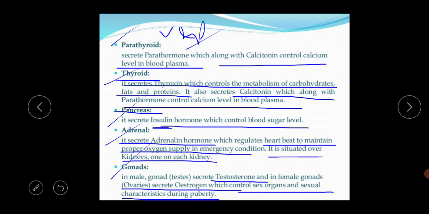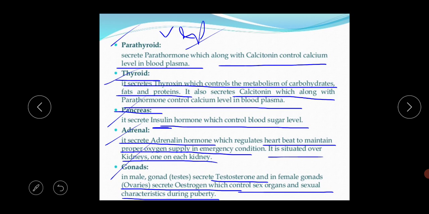The male gonad secretes the testosterone hormone, and all the male sexual characteristics, like increasing facial hair, increase in height, broadening of the shoulders, and deepening of the voice, are controlled by the testosterone hormone.